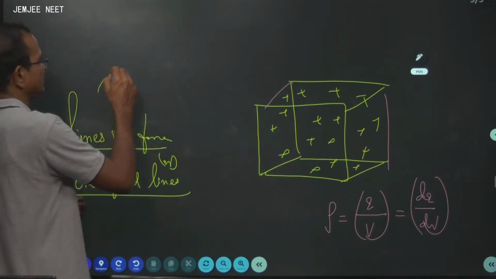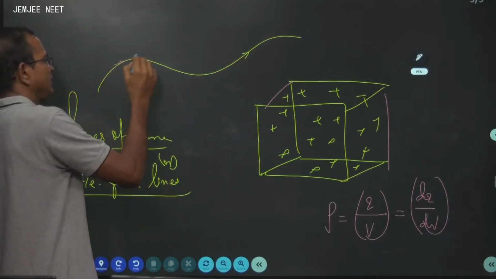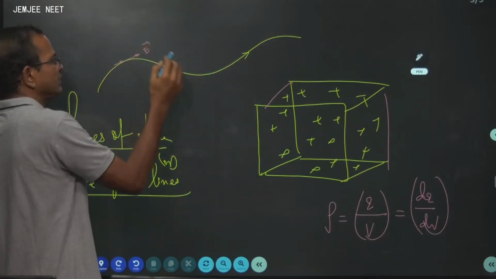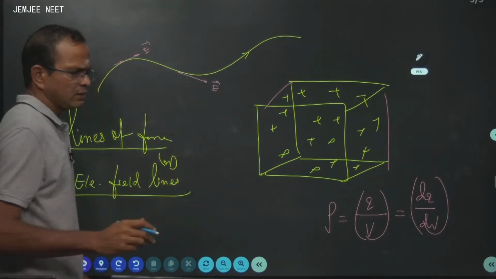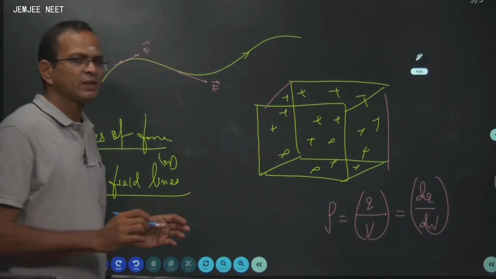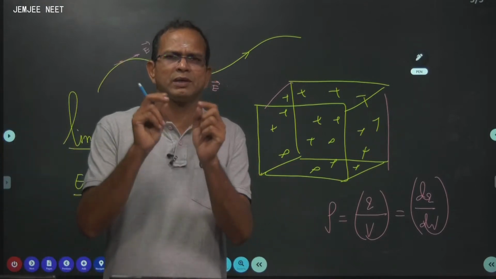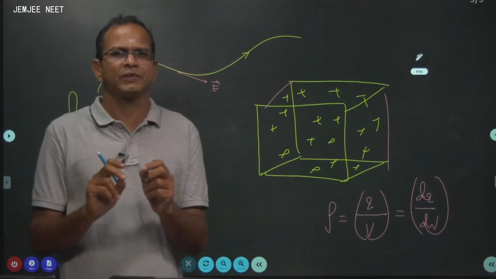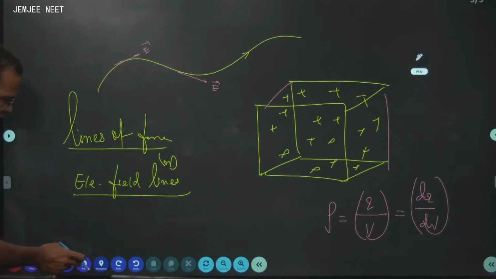For example, this is the electric field line. If you draw a tangent here, this is the direction of electric field. If you draw a tangent here, this is the direction of electric field. Once again, what do you mean by electric lines of force or electric field lines? They are imaginary curves, and the tangent drawn to them at any point gives the direction of electric field at that point. Good. This is electric field lines.